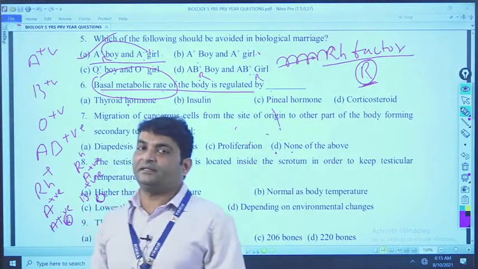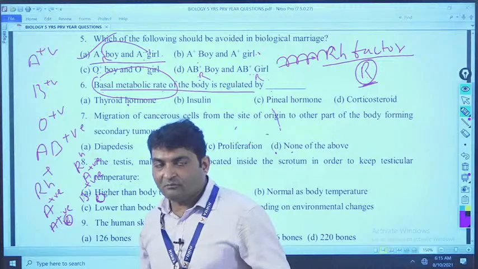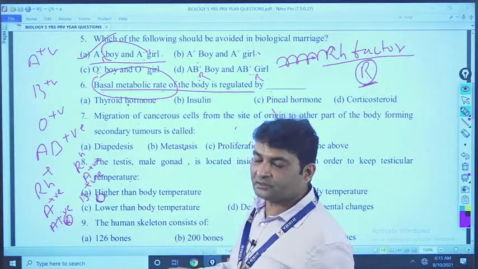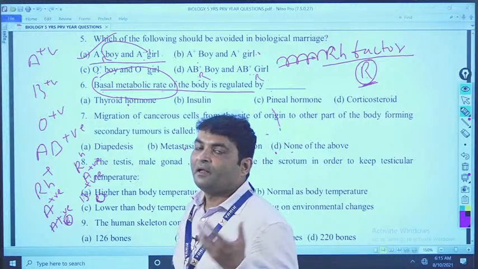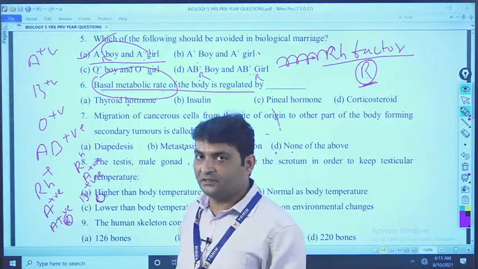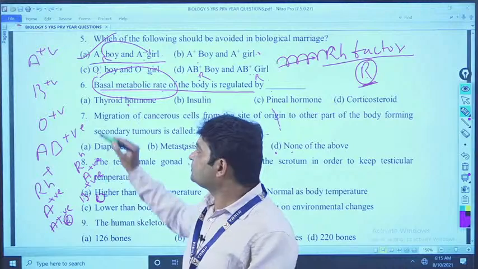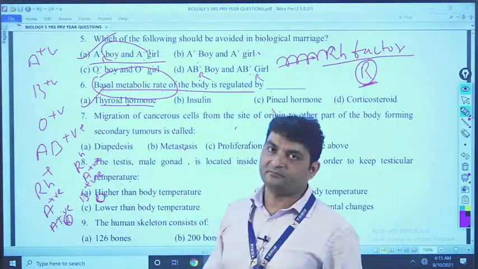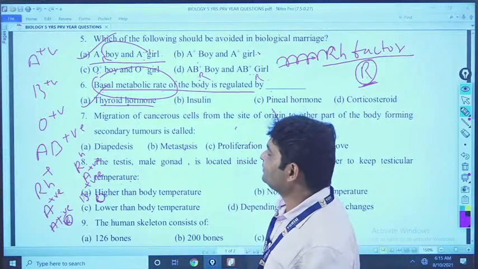And that is regulated by a hormone called thyroxine, released from a gland called thyroid gland, and thyroxine is also called thyroid hormone. The answer is option A. Clear? Now, come to question number 7.